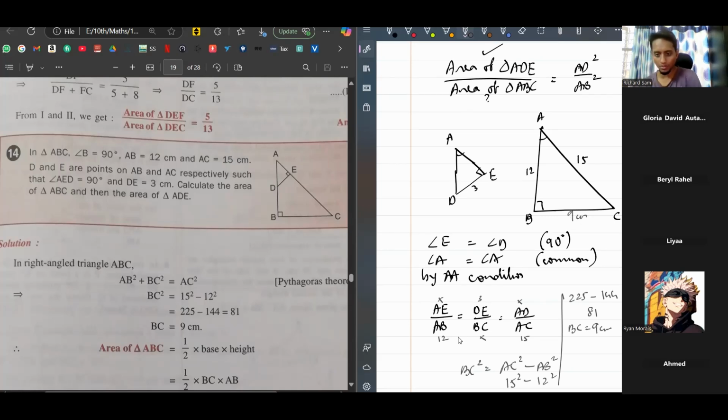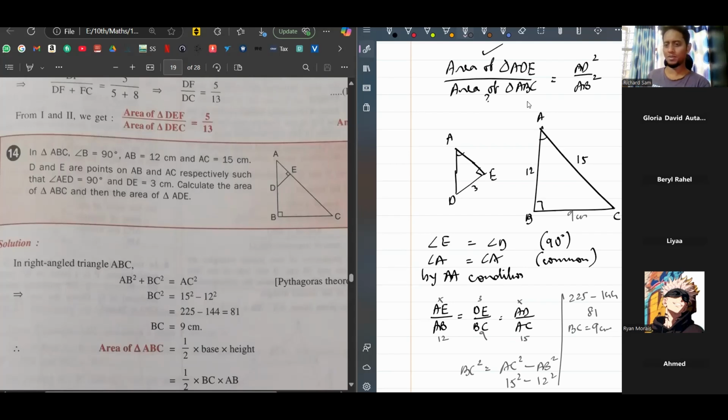Okay, so we got BC now. Where is BC here? BC is 9. We can find AD. If you use these two here, we can find AD because AD is the only missing value. And if you use these two fractions here, we can find AE. See, now we can find all the sides. Understand? After that, we'll find the area of ABC.